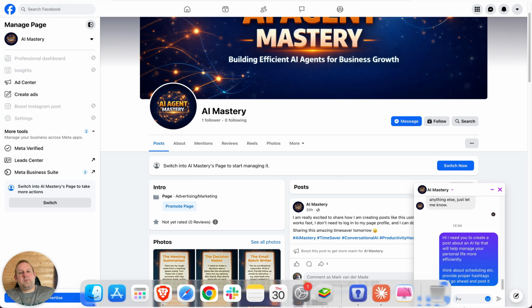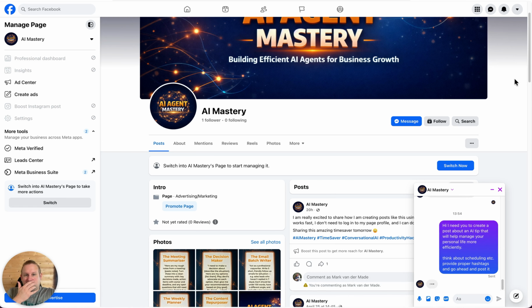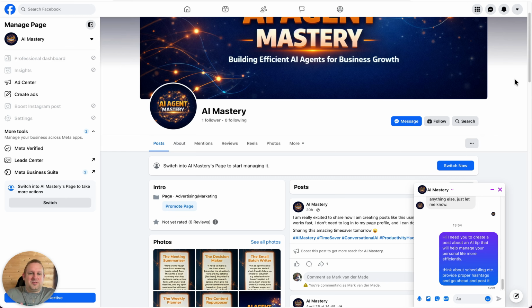So the reason why I'm able to do this is because I already trained it with the options that I need to create the types of content for this specific page. So it already knows what kind of content it then needs to provide. So in just a few seconds, it will come back with your post has been created and published, and then we can refresh the page and see if we have it. So let's take a look.